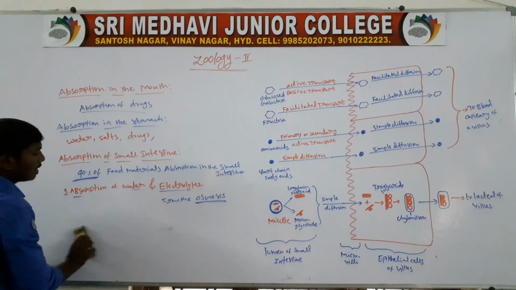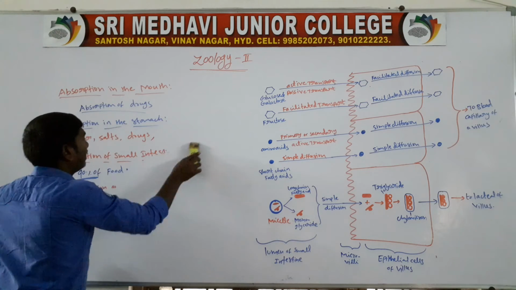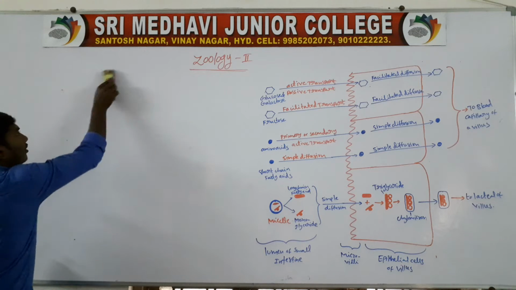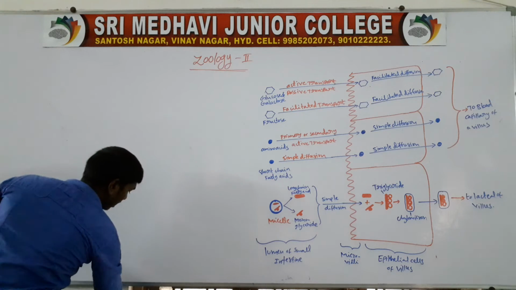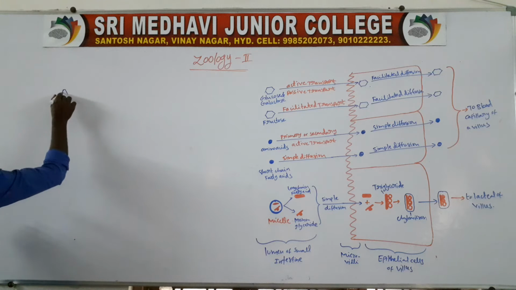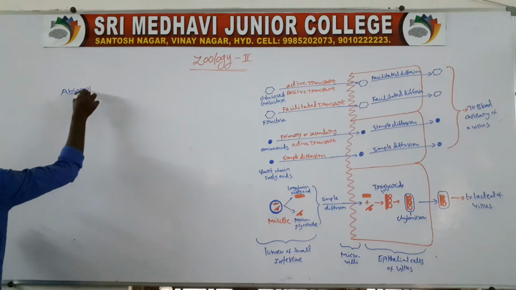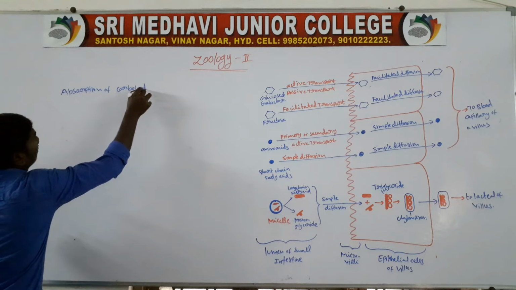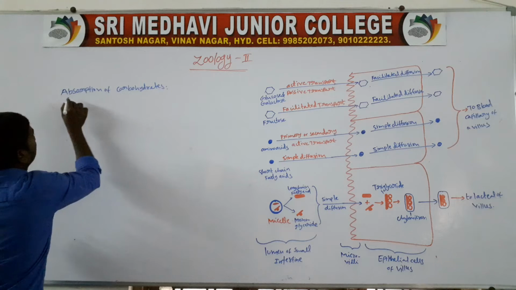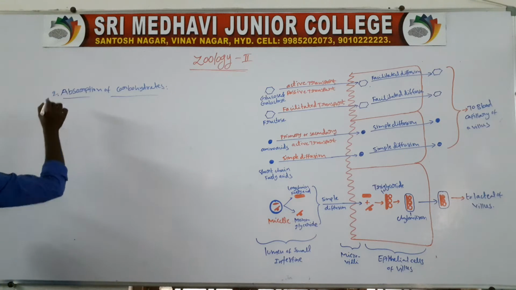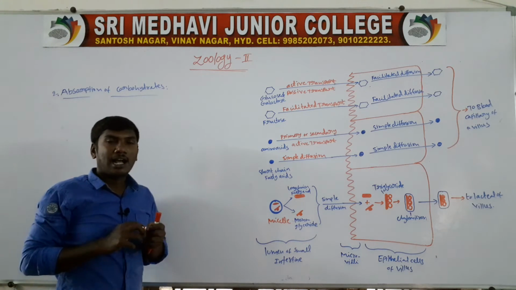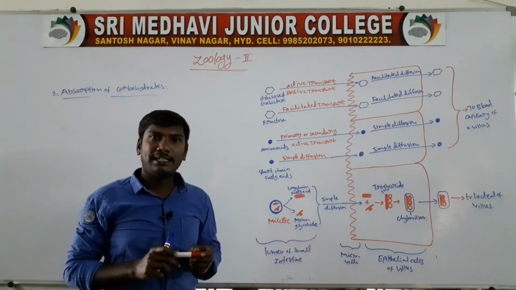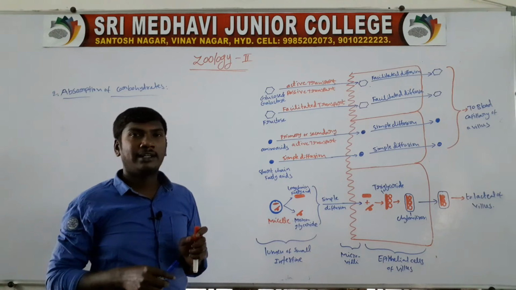In the small intestine, absorption of carbohydrates. The carbohydrate end products are formed by maltase, sucrase, lactase, and galactase.